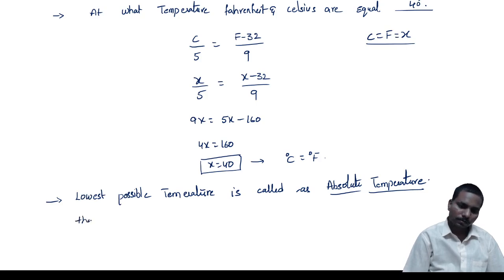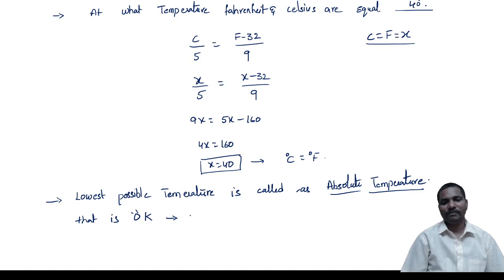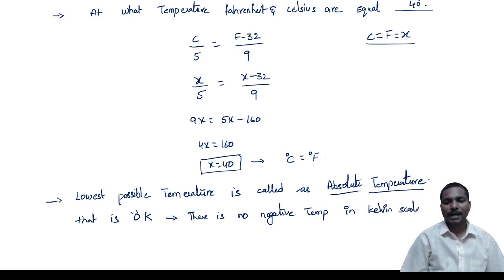That is 0 Kelvin. Okay, that means there is no negative temperature in the Kelvin scale. So the lowest possible temperature is 0 Kelvin only. So there is no negative temperature in the Kelvin scale.